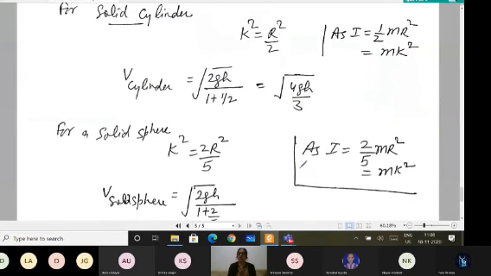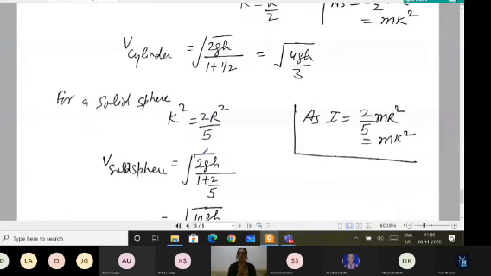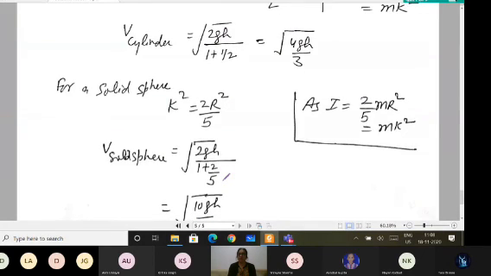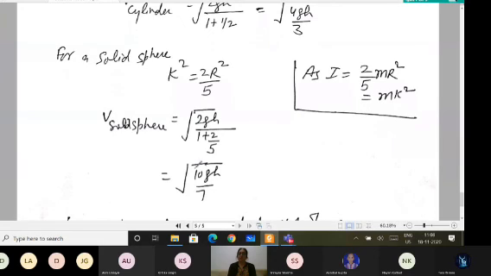For a solid sphere, I equals 2 by 5 mr square, which equals mk square. From here also you can take the value of k square, which is 2 by 5 r square. When you put the values here, the velocity for the solid sphere is square root of 2gh divided by 1 plus 2 by 5, because r square and k square get cancelled. I'm getting it equals square root of 10gh divided by 7.